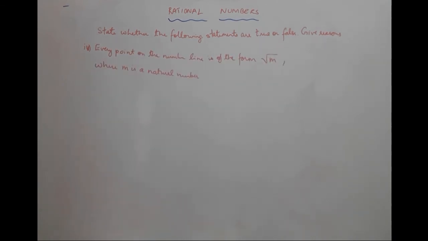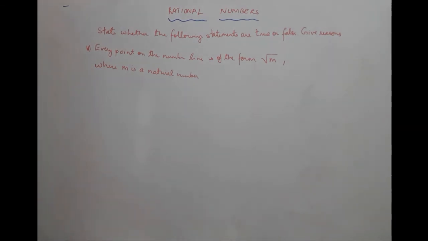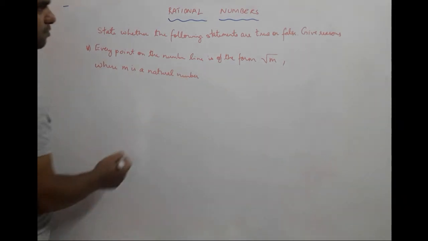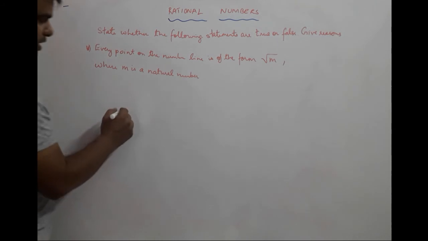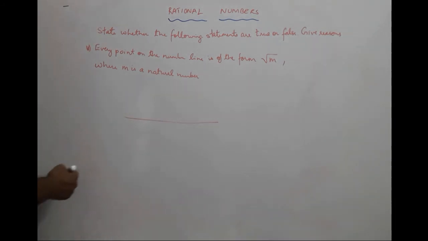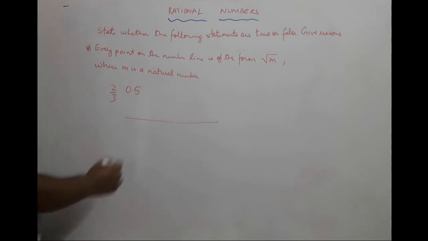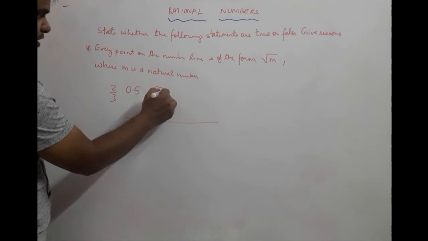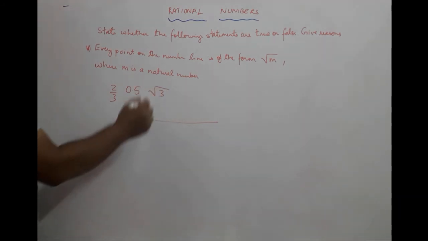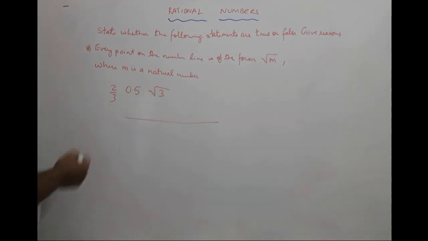Next question, this is the fifth question, states that every point on the number line is of the form square root of m, where m is a natural number. Now m may be a natural number, but we have a square root. On the number line, there are various different types of numbers. They can be fractions, decimals, even square roots of certain numbers. But is every point on the number line of this form? No, that is not correct.